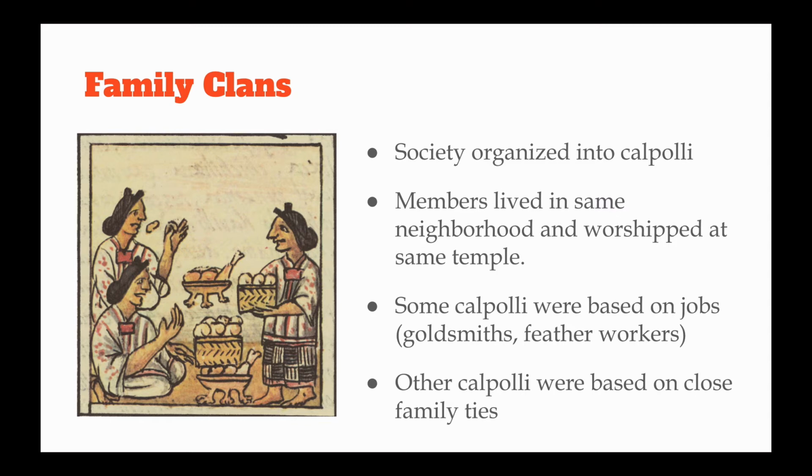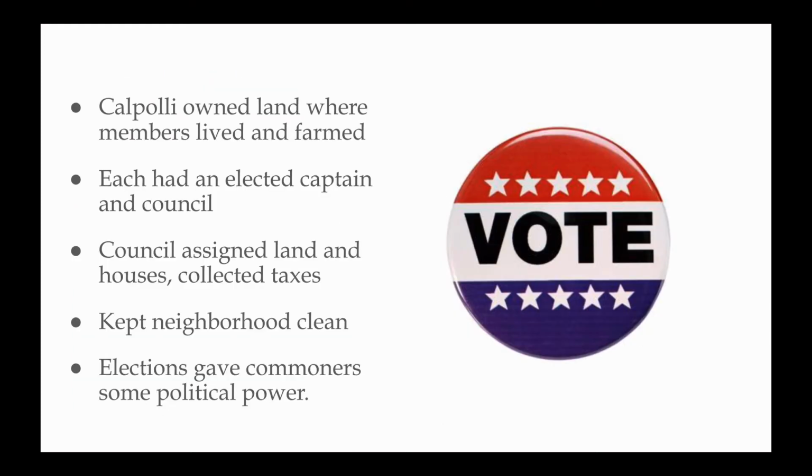Other kalpolis, other neighborhoods, on the other hand, were based on close family ties. So that's usually how it was determined where you lived in Tenochtitlan, based on family or based on the job that you do. Now, each neighborhood, each kalpoli, was owned by the group, and that is where members would live and farm. So it was like a communal kind of ownership.